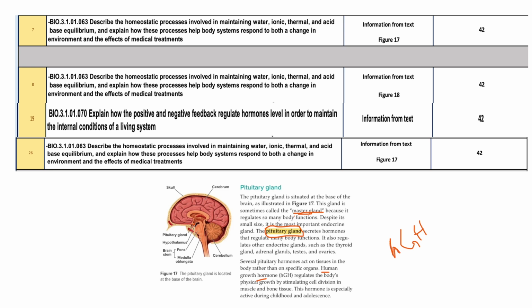This is the human growth hormone. It is very important in childhood and adolescence because this is your growing age. So the human growth hormone, which is regulated by the pituitary gland, is very important, helping in the growth of the person.